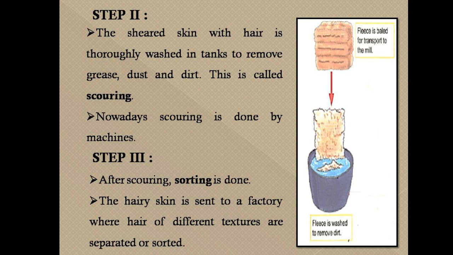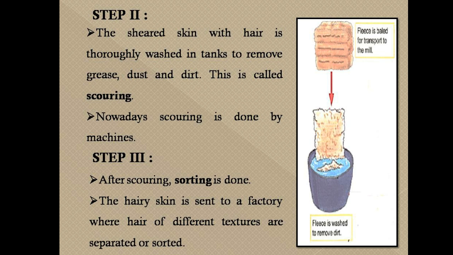The third step is called sorting. What do you mean by sorting? The process of separating the fleece of a sheep into sections according to the quality of the woolen fiber, such as fine, coarse, long, short, is called sorting. The wool is not uniform in all the parts of the fleece of a sheep. Some parts may have fine fiber and some may have coarser fiber.